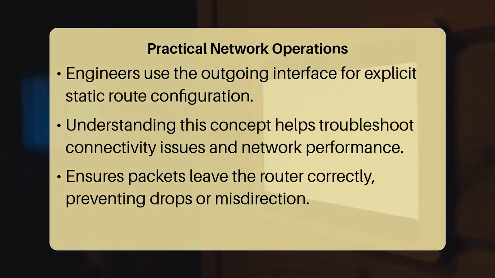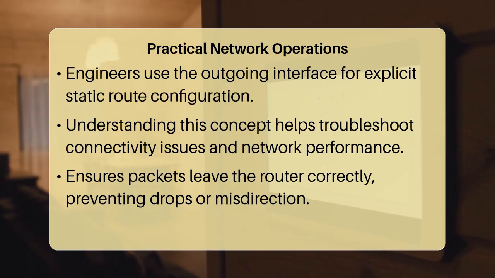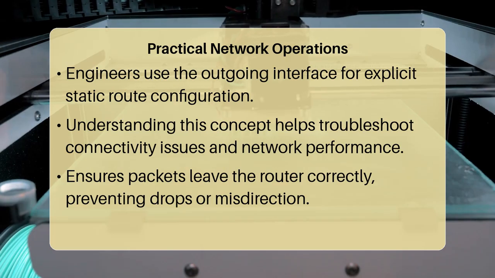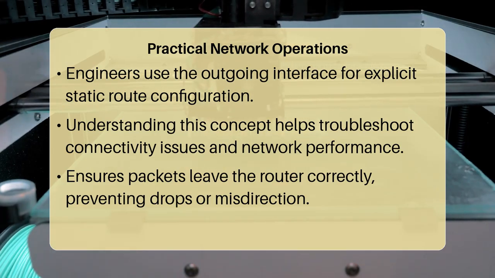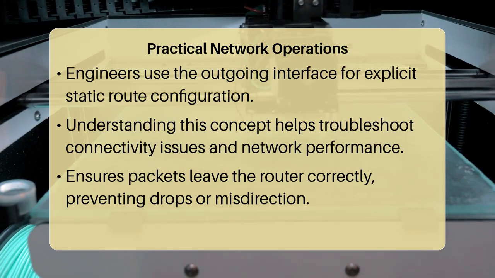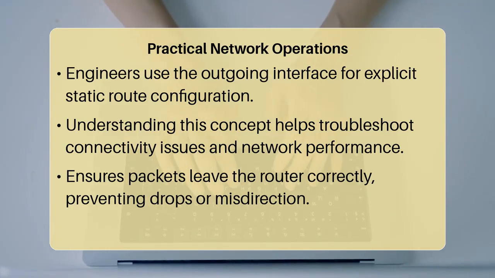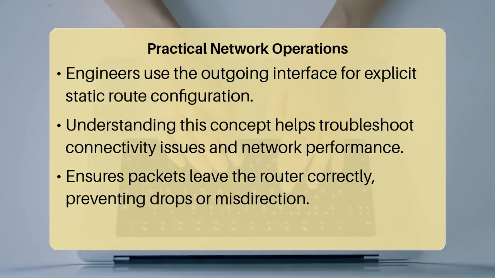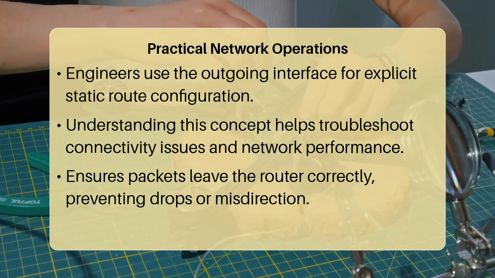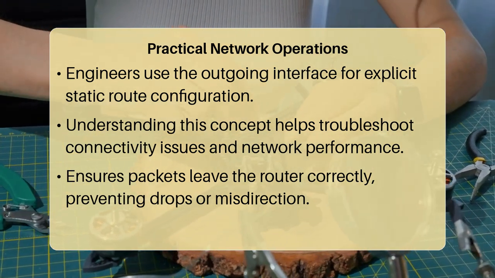For network engineers, understanding the outgoing interface is fundamental for configuring static routes, troubleshooting connectivity issues, and optimizing network performance. When you configure a static route, you explicitly tell the router which outgoing interface to use for a particular destination network. Without this specific instruction, or if the next hop is unreachable via the specified interface, the packet would be dropped or sent to an incorrect path, leading to network outages or inefficient data flow.